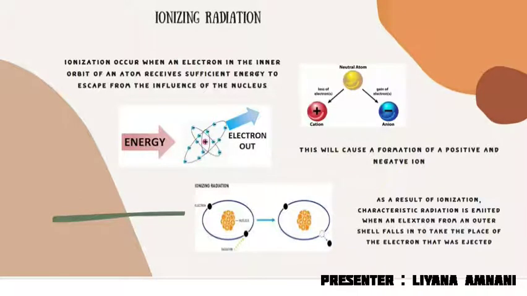Ionization occurs when an electron in the inner orbit of an atom receives sufficient energy to escape from the influence of the nucleus. This will cause the formation of a positive ion and a negative ion. As a result of ionization, characteristic radiation is emitted when an electron from an outer shell falls in to take the place of the electron that was ejected.